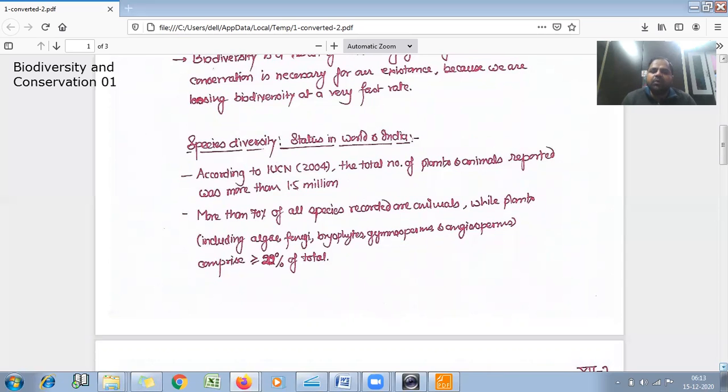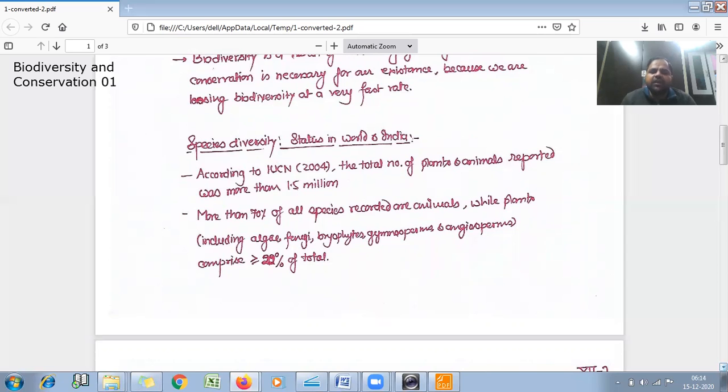So up to now 1.5 million animals and plants have been reported, and more have yet to be discovered, and more than 70% of all species recorded are animals, while plants, which include algae, fungi, bryophytes, gymnosperms and angiosperms, comprise 22% of the total.